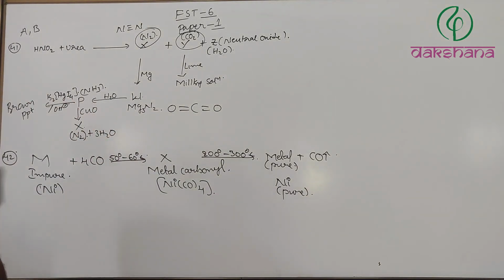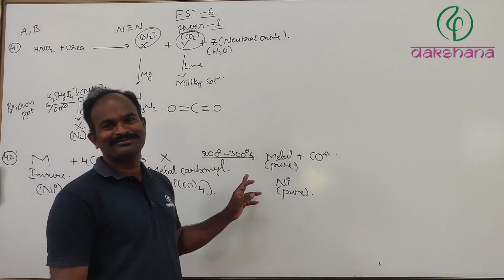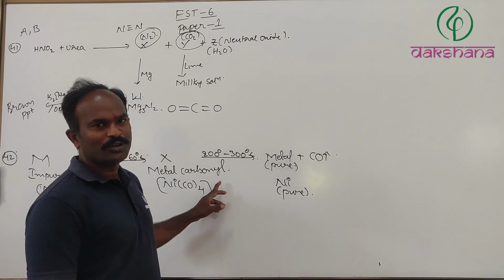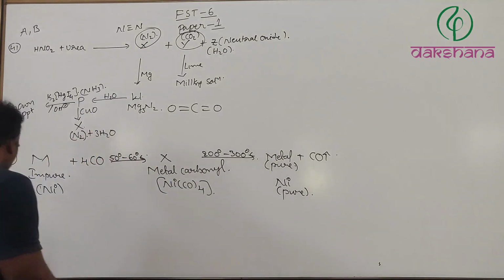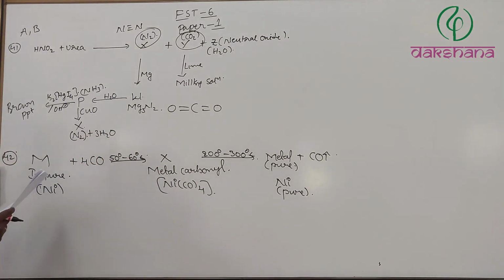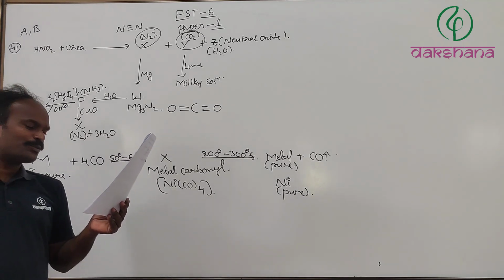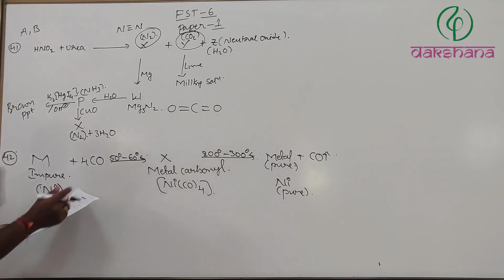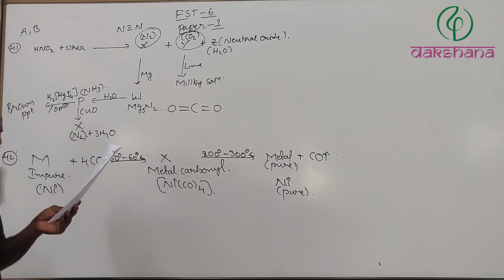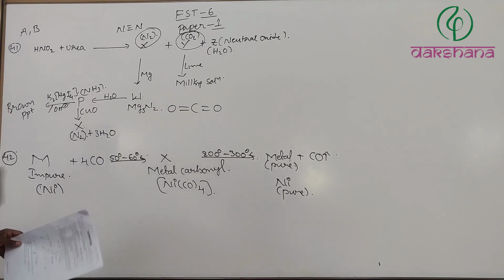The Van Arkel process is also there, that is for zirconium along with iodine, and titanium also. But here in Mond's process, the given options are: the metal M is nickel, correct. So A is true. The process is known as Mond's process, in which pure metal is obtained. That is also true. Hybridization of the metal in X is sp3.